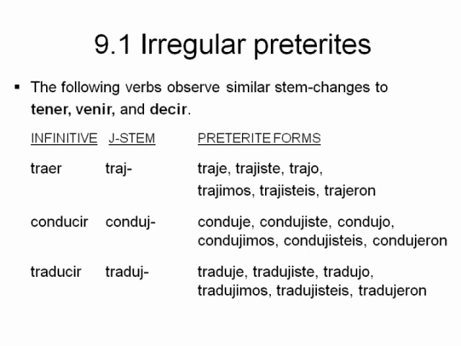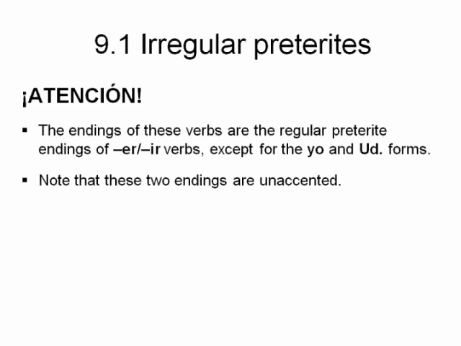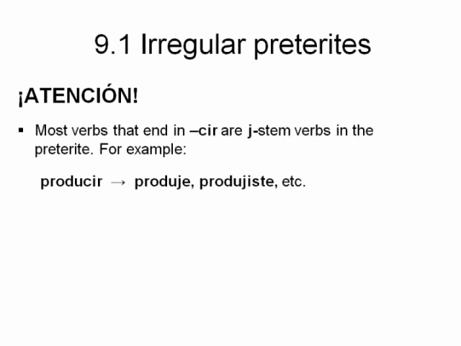Okay? Let's talk a little bit more about the endings that these verbs have. The endings are basically the regular preterite endings of the ER and IR verbs, except for the yo and the usted forms. The thing that's different about them is that they don't have accents. And that's what we've been talking about earlier. In the J group, most of the verbs end in CIR.